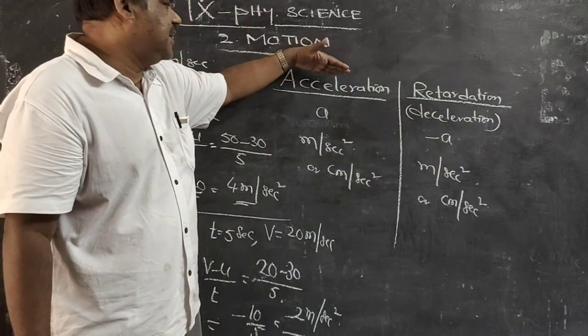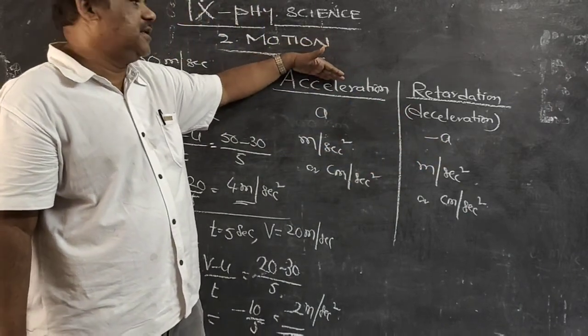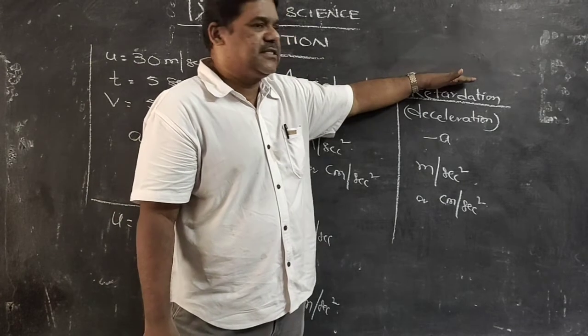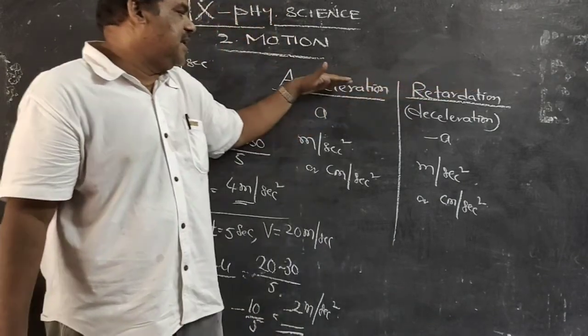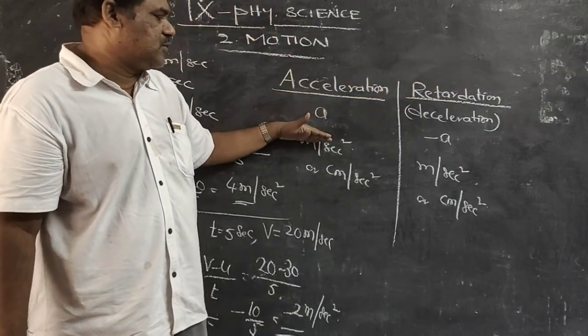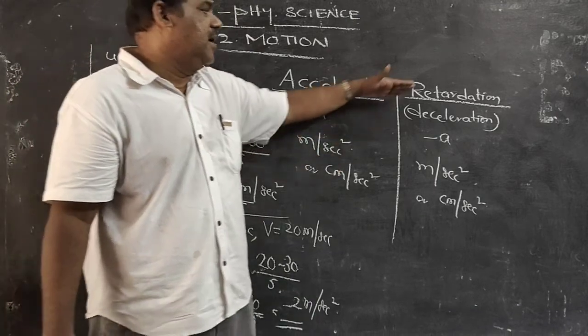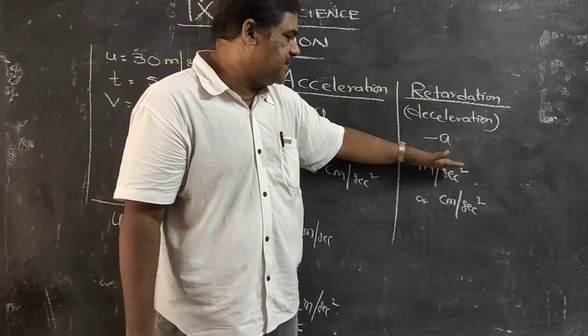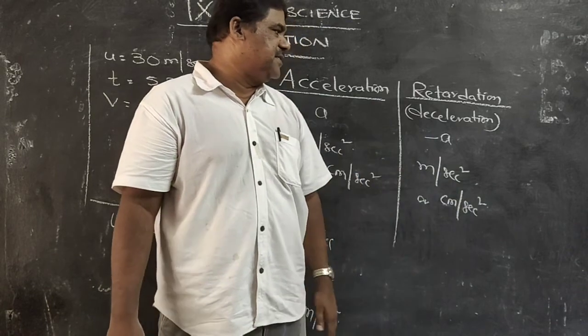The rate of change of velocity is called acceleration. The negative acceleration is called retardation. Acceleration is expressed in meter per second square or centimeter per second square. Retardation is expressed in meter per second square or centimeter per second square.